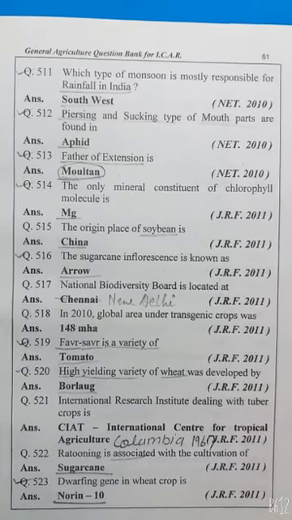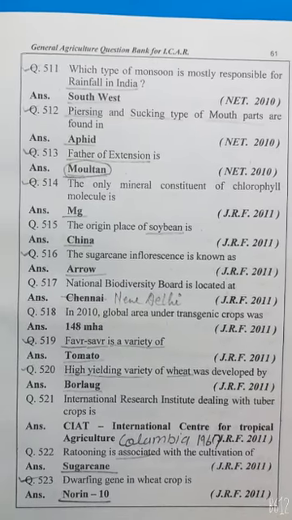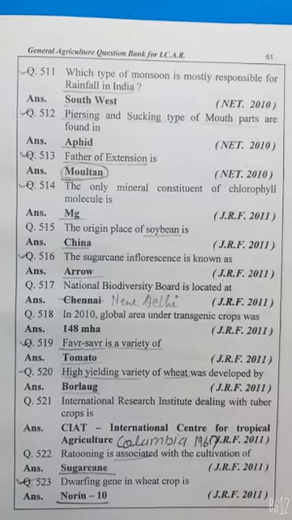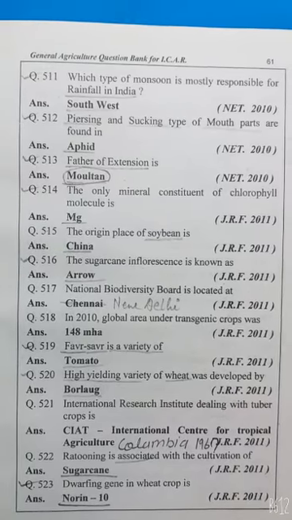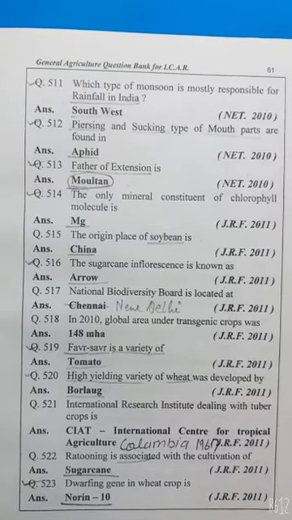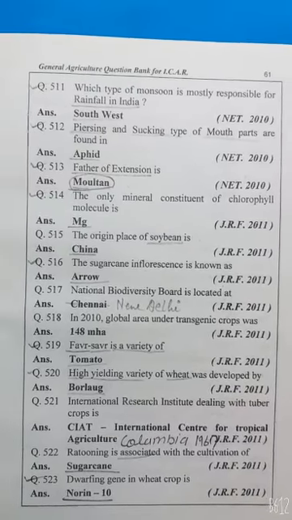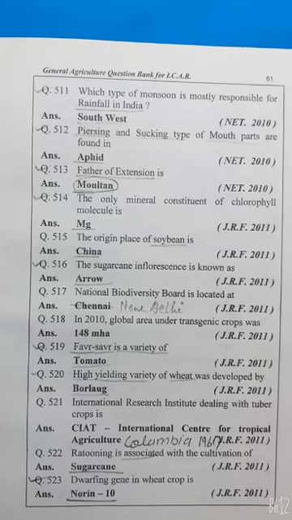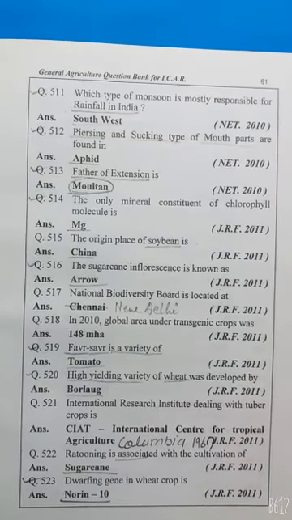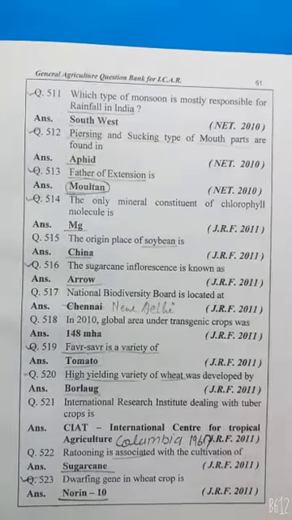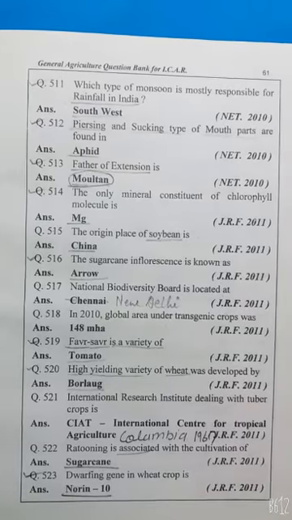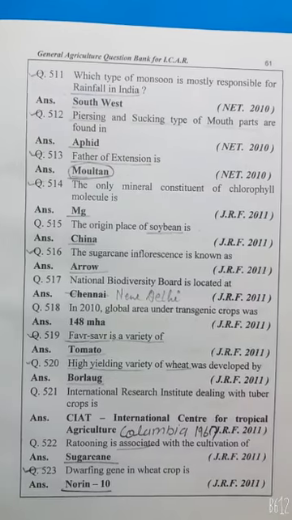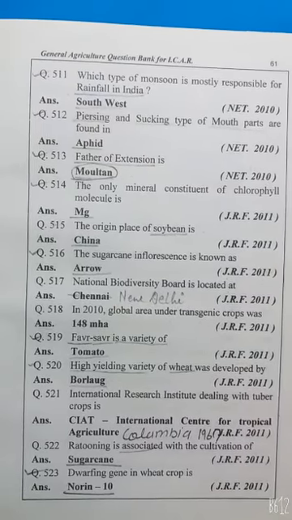Piercing and sucking type of mouth parts are found in aphids. Father of extension is Moulton or J.P. Leagans. The only mineral constituent of chlorophyll molecule is magnesium. The origin place of soybean is China. The sugarcane inflorescence is known as arrow.